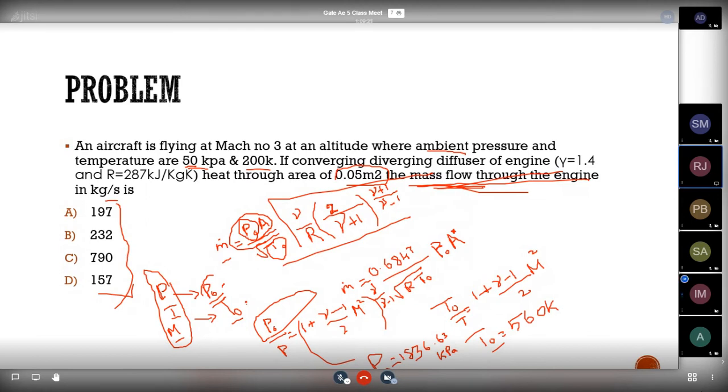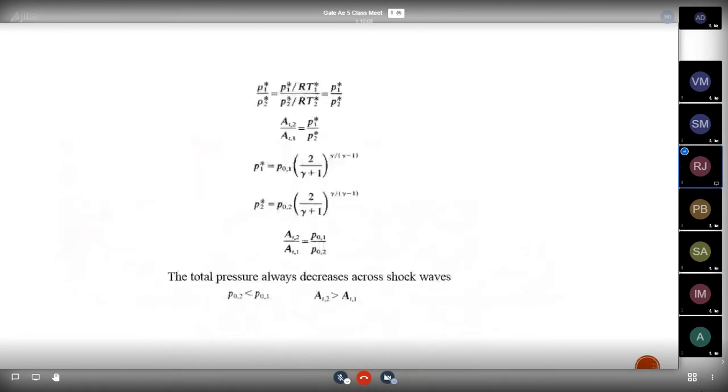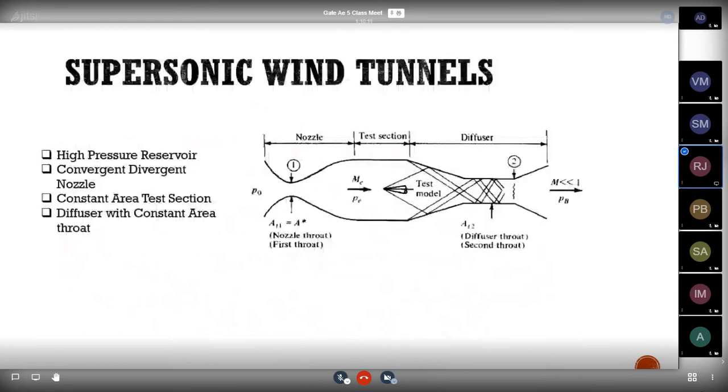Sir, option D 157. Yes, option D. Everyone got the same answer? Others? Others got the same answer? Okay, fine. So we move on to the next thing. We will solve the other problems later, so we can finish these questions.